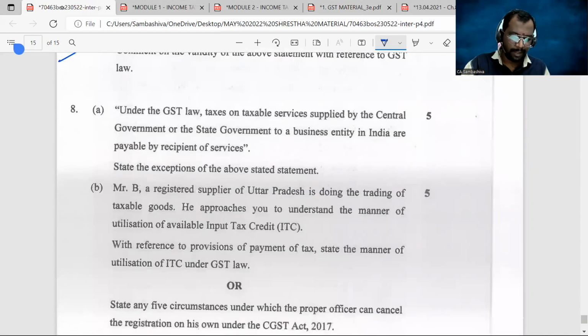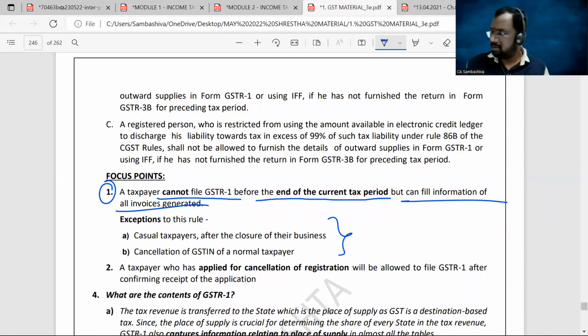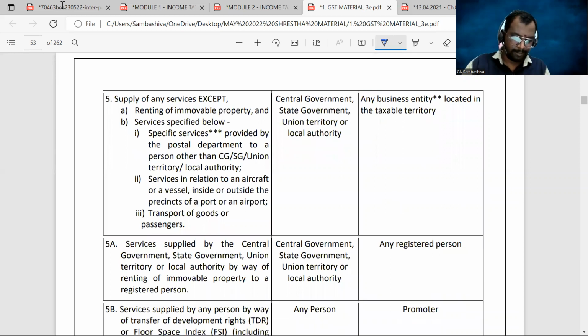Next, the eighth one is about government as a service provider and business entity as the service recipient. Reverse charge mechanism we have discussed in our RCM provisions in chapter number 3. Let me take you there. Here you can see, the service provider is the central government, state government, union territory, or local authority, and the service recipient is a business entity.